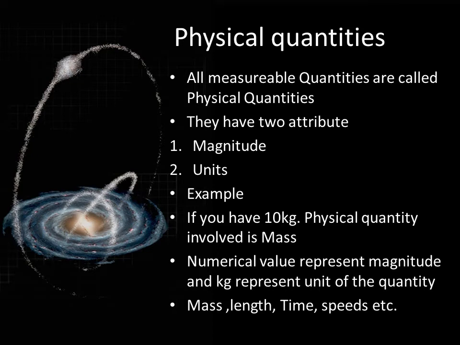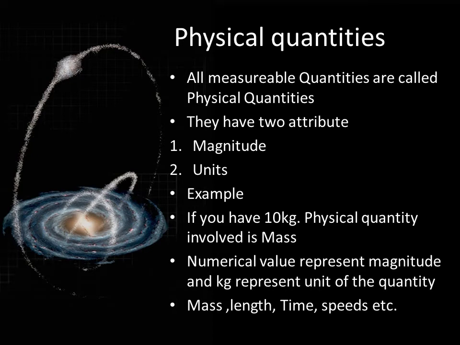A physical quantity has two features. One is magnitude and the other one is units. So we're going to look at what is magnitude and what is unit. We're going to take an example. Let's say you have 10 kilograms of anything, let's say sugar, stone or whatever. So it has 10 kilograms. It is representing a physical quantity. Which physical quantity is involved? It's mass, because the unit of mass is kilogram.